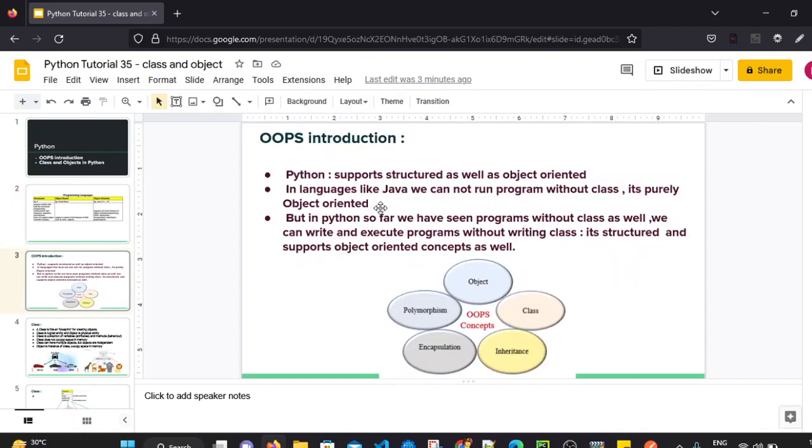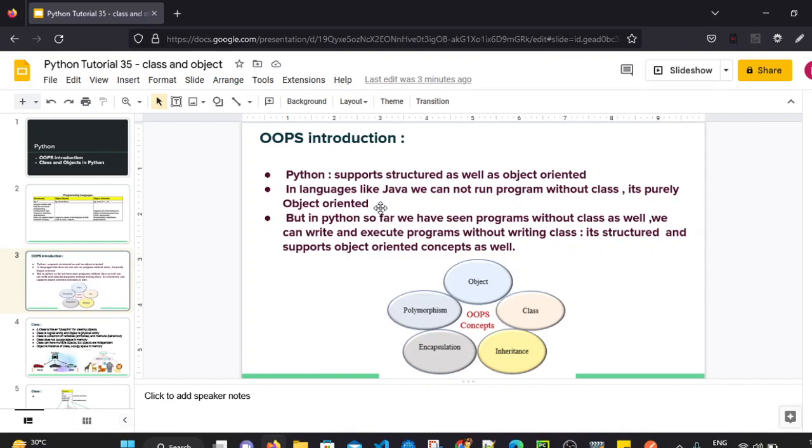When we come to Python, Python supports structured as well as object-oriented programming concepts. In a language like Java, when we program, we cannot run a program without a class. We have to write a class in Java. It's purely object-oriented.